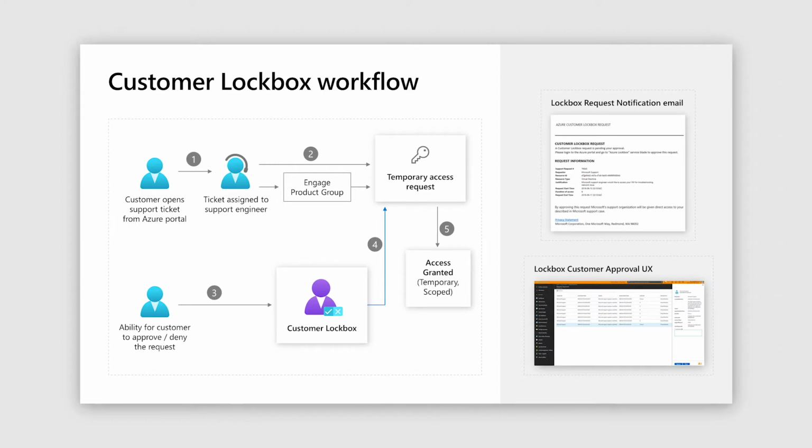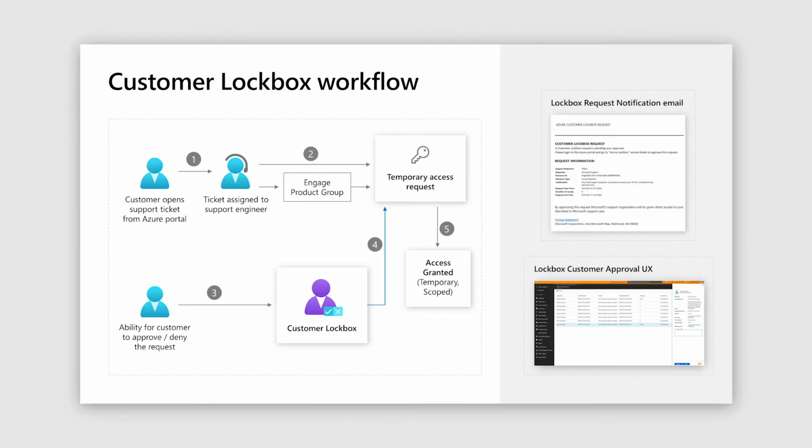There's a notification email that goes out, and the customer will also be able to see a customer lockbox request pending in the customer lockbox blade from Azure, where the customer can log into that blade from the Azure portal. By default, the owner of that subscription, or the user who is in the owner role of that subscription underneath which the workload is deployed, is notified and set as the approver for that particular lockbox request.